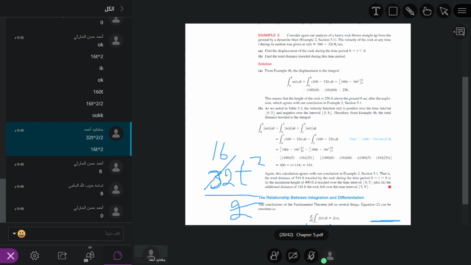Okay, negative a. If a is less than, it means if a is negative. So if velocity is negative, we put a minus here. You can see we are putting a negative here. So 160 minus 32t, this velocity is negative from 5 to 8.